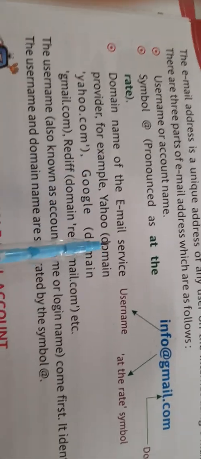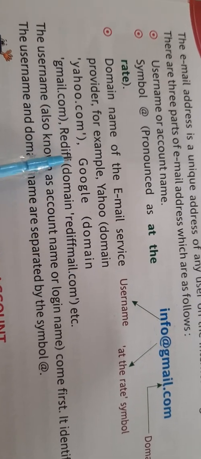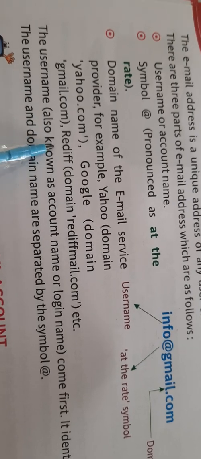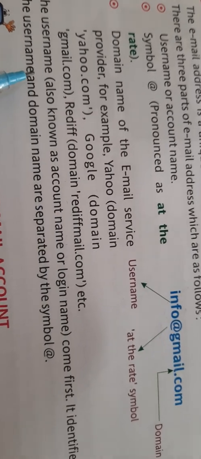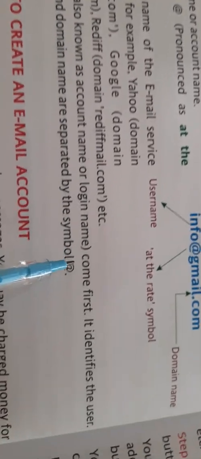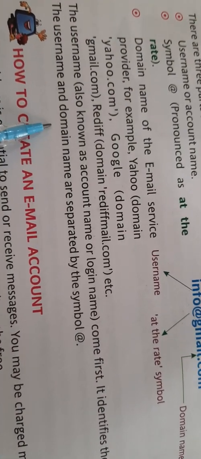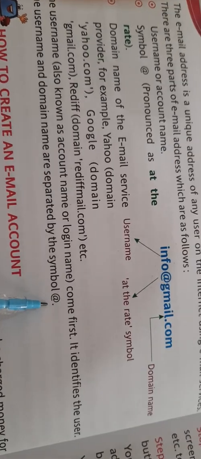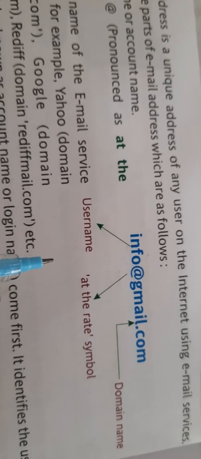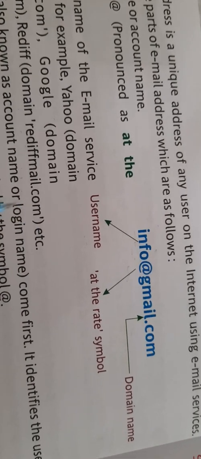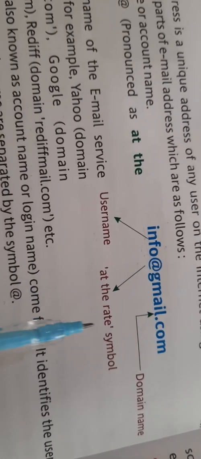And then domain name of the email service provider, for example Yahoo, domain name yahoo.com, Google, domain gmail.com, Rediff, domain name rediffmail.com, etc. The username, also known as account name or login name, comes first. It identifies the user. The username and domain are separated by the symbol @. Okay, so this is username. It is unique for every user. If you are 60 children, then all the 60 children will have unique usernames.